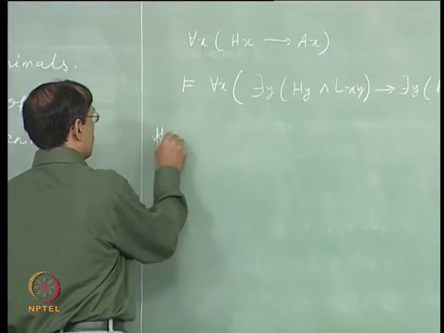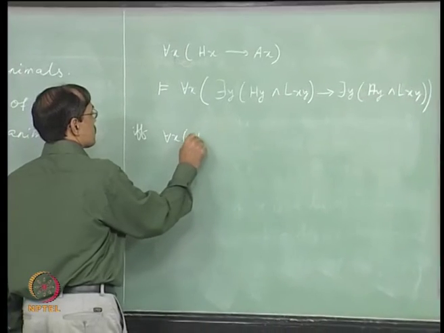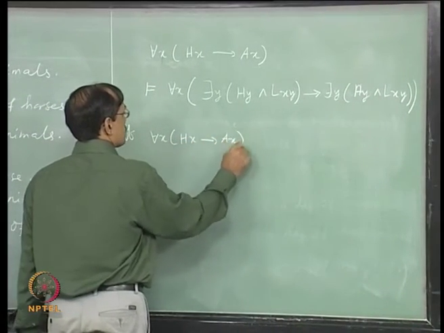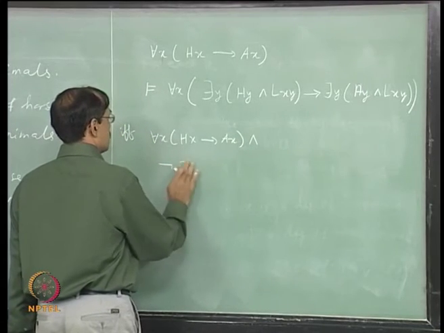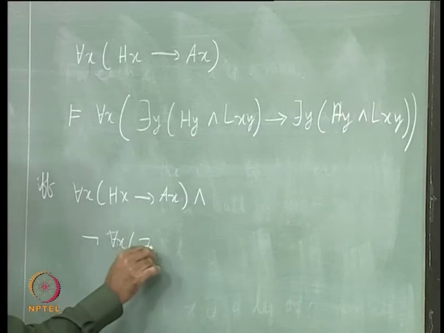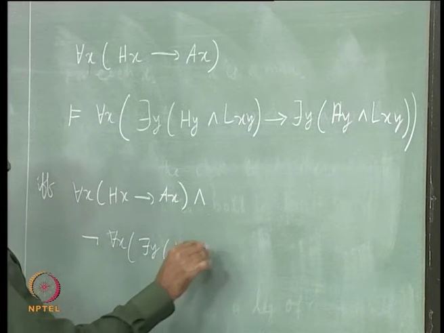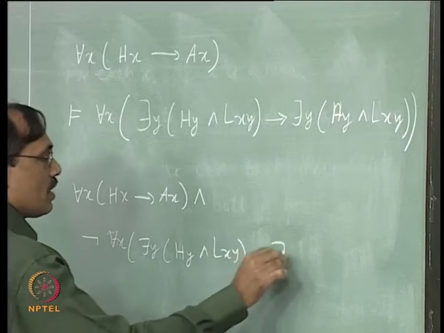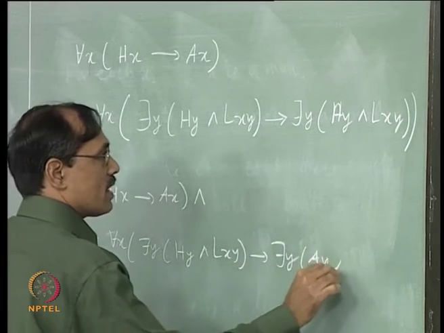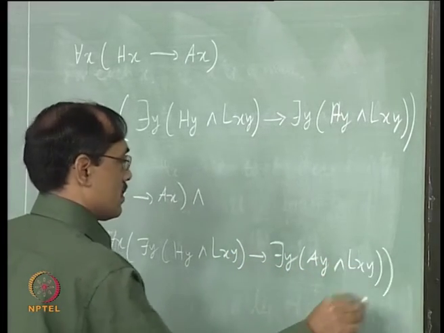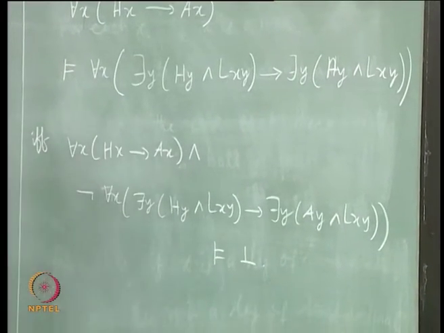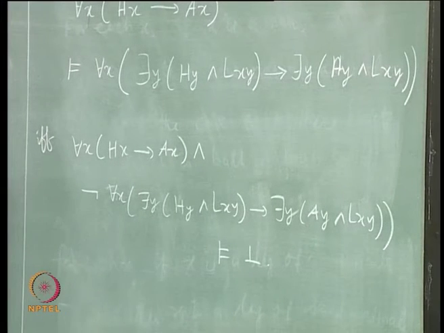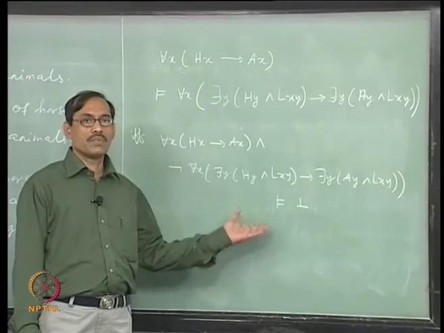So, this happens if and only if for each x, hx implies ax, and it is not that for each x there is y, hy and lxy implies there is y, ay and lxy. This entails bottom, it is unsatisfiable, which says that it should entail bottom, right. So, we try a proof of this.